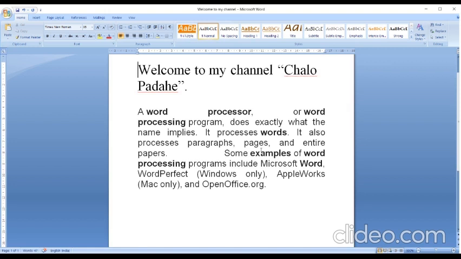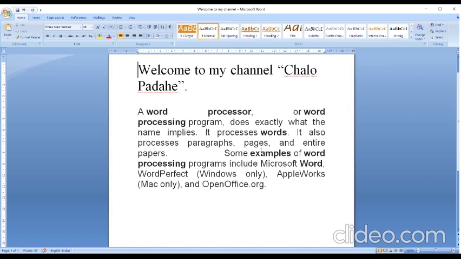Word processor means where you can process your words so that you can show them to another person in a presentable manner. Word processing is the same as the name applies. It processes words. The words can be a paragraph, a page, or an entire paper. Examples of word processing software are MS Word, WordPerfect, and OpenOffice. These are the word processors we can use, but most commonly we use MS Word.